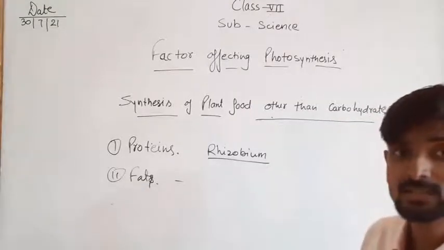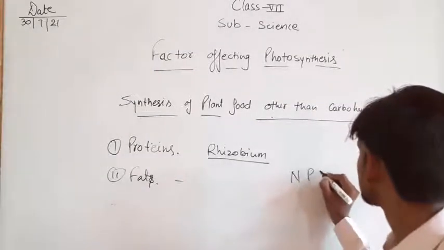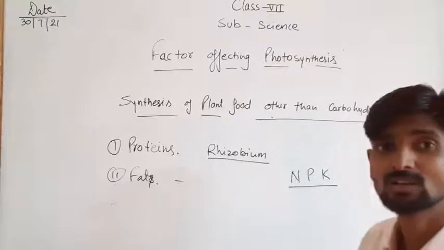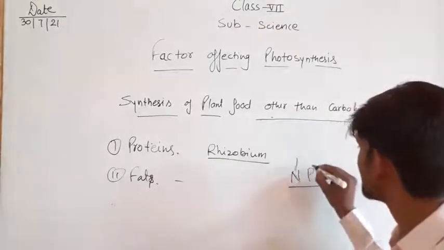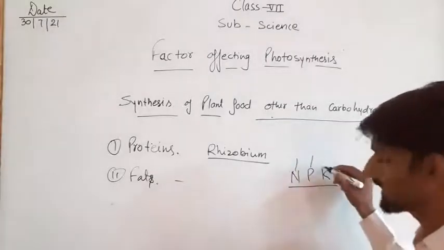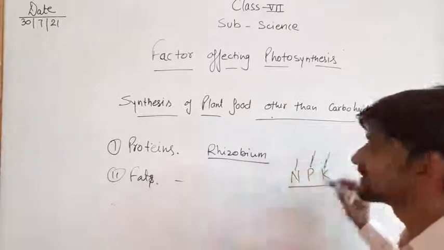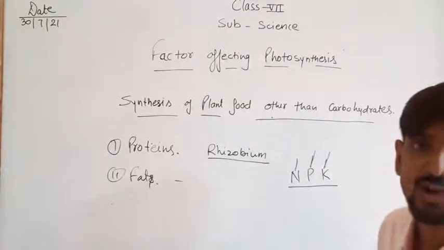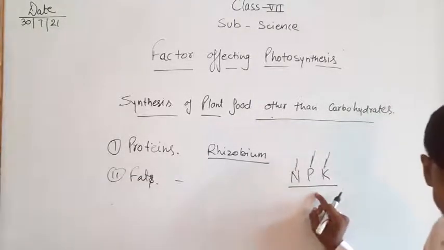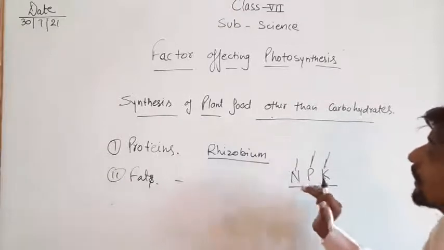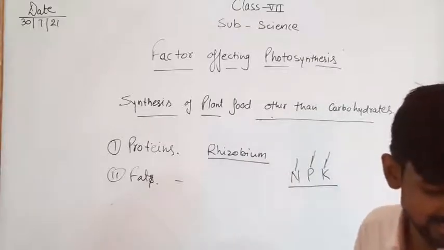The other thing, sometimes we add NPK nutrients in the soil. So N means nitrogen, P means phosphorus, and K means potassium. So while we are adding nitrogen, phosphorus and potassium, plants also absorb them from the soil by their roots and complete their nutrition.